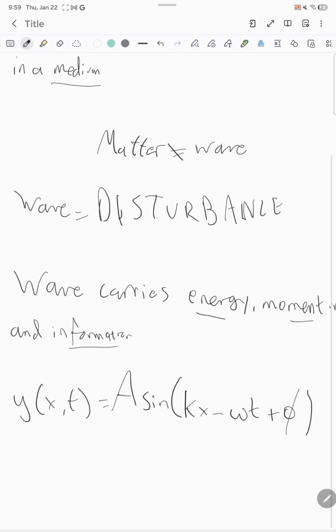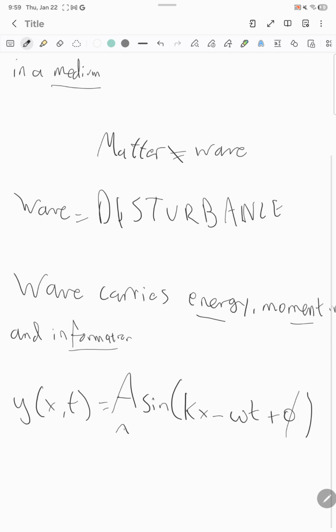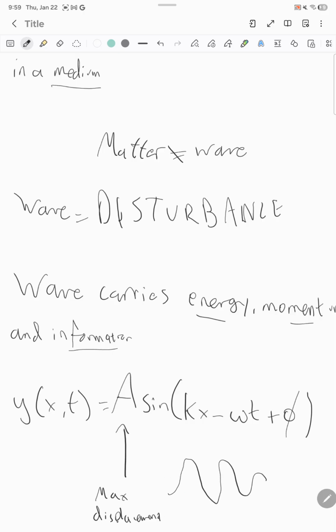Here, A will be our maximum displacement, so how tall the wave is. This is just as we did in simple harmonic motion. This is the max displacement, the amplitude. When you see a wave, you could see how tall it is. This will be A.